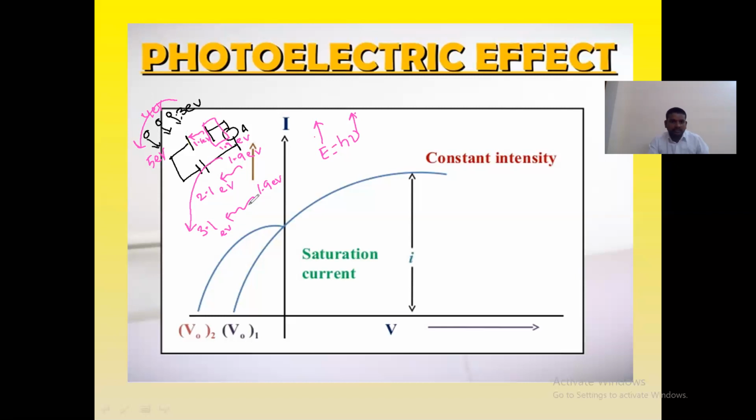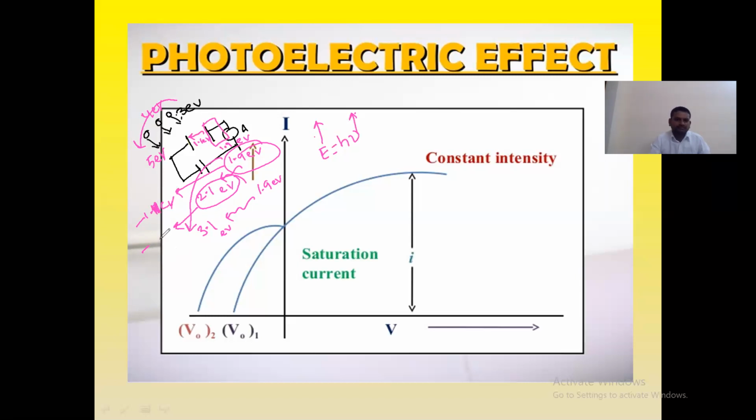Here I require minus 1.9 electron volt to stop this energy. That is my stopping potential. To stop this 2.1 electron volt, sorry, here it is 1.1.